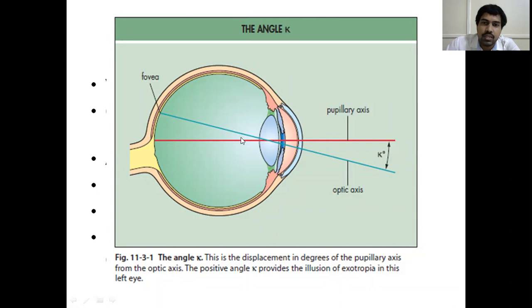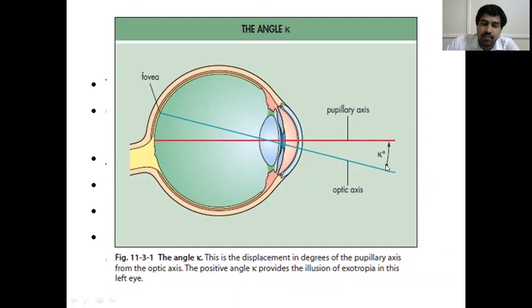This part is known as the visual axis, because that is concerned with vision. We want maximum clarity of vision. This is the visual axis. And suppose there is some object here, and from that object we draw a straight line. That straight line travels straight and falls slightly nasal to the fovea. The fovea is located somewhere here. Suppose this arrow mark is an object. If you draw a line from this bottom part and that line goes and strikes the fovea, it is the visual axis.